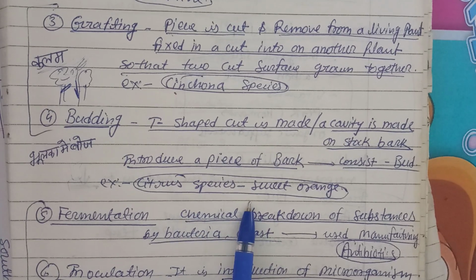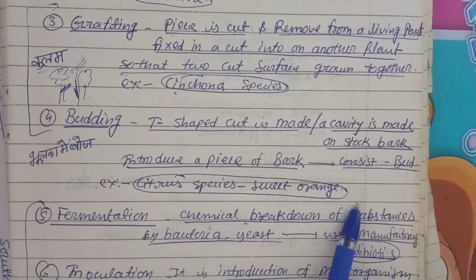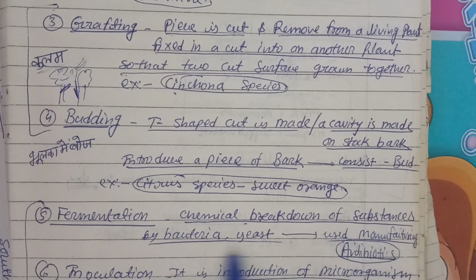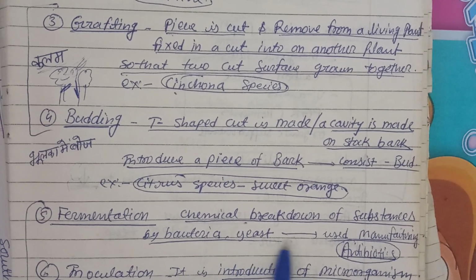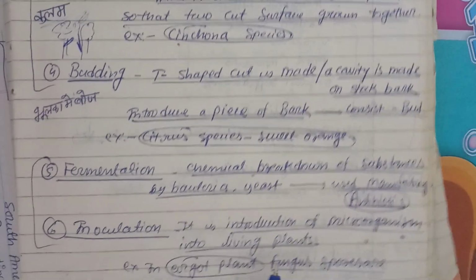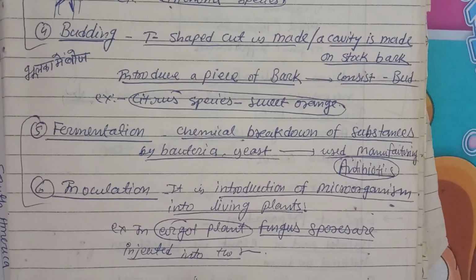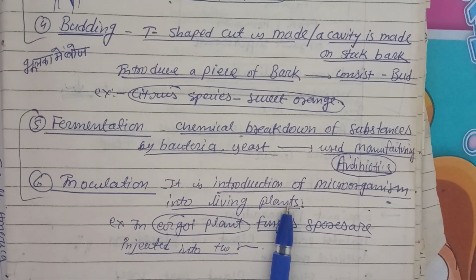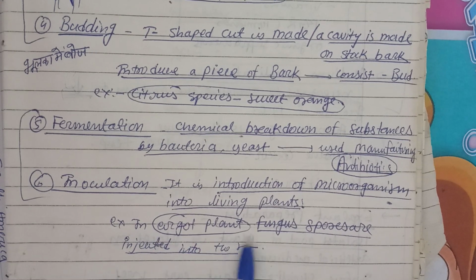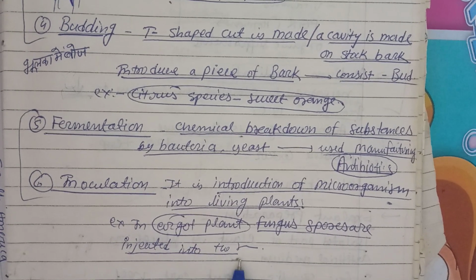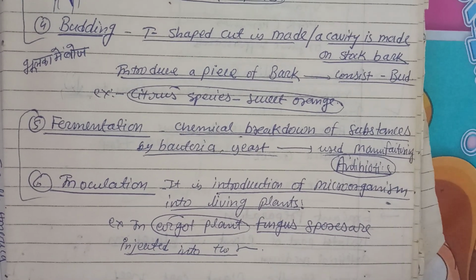Citrus species, sweet orange, and all those things can be done. Fermentation is the chemical breakdown of substances by bacteria or yeast, used in the manufacturing of antibiotics. That is also one of the cultivation techniques. Then we have inoculation. It is the introduction of a microorganism into living plants. For example, in the ergot plant, fungus spores are injected into the plant, so that is also another technique, right?